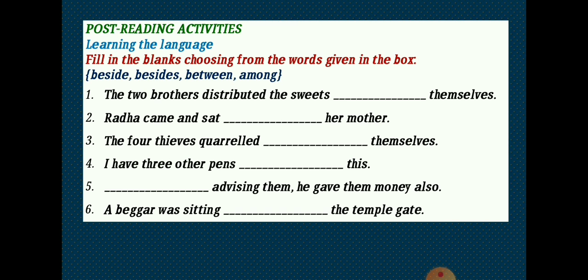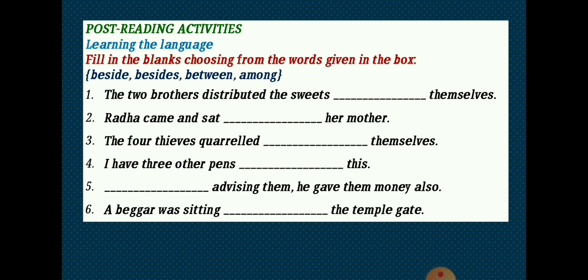Are you ready to guess the right answer? Very good. Let's start. Number one. The two brothers distributed the sweets dash themselves. Now see, how many people are there? Two brothers. So we know that for two people we use between. Number two. Radha came and sat dash her mother. If Radha is sitting by the side of her mother, then which word is to be used in this sentence? Yes, beside.